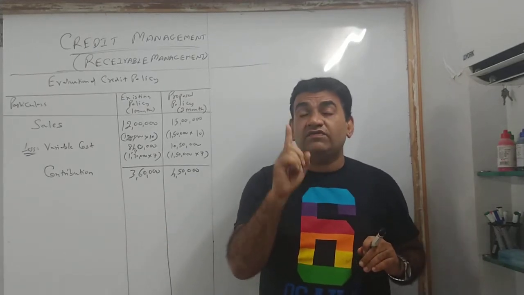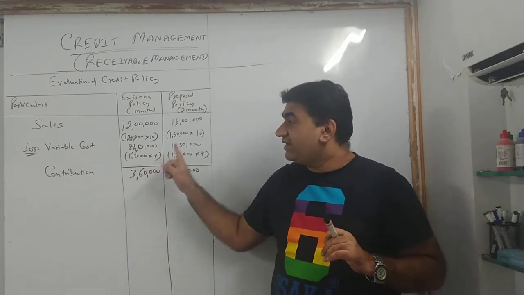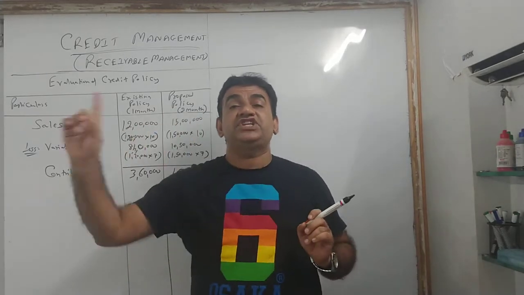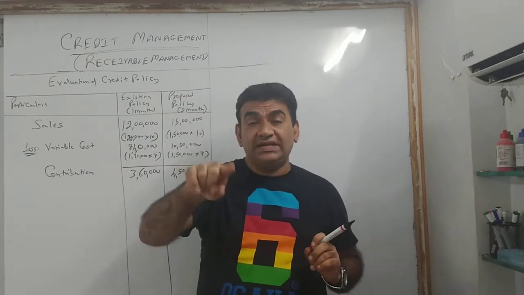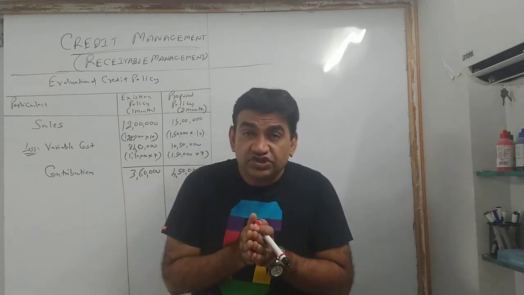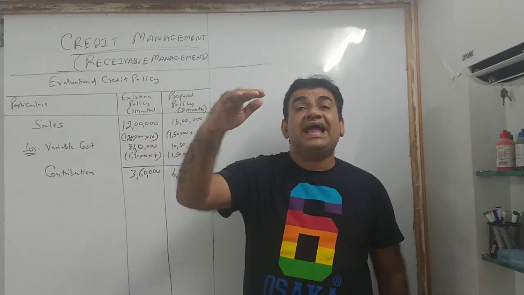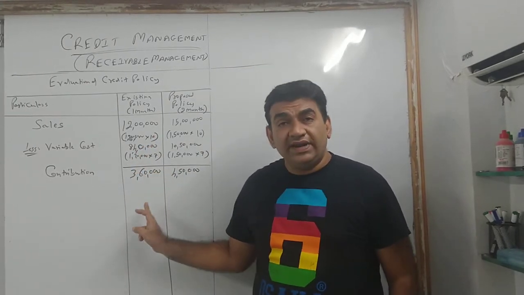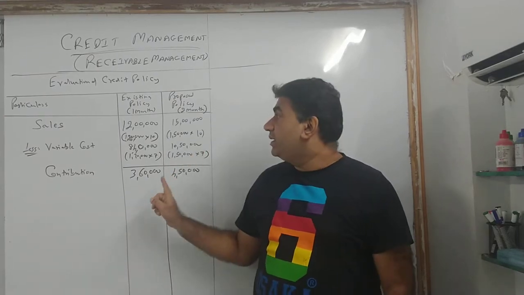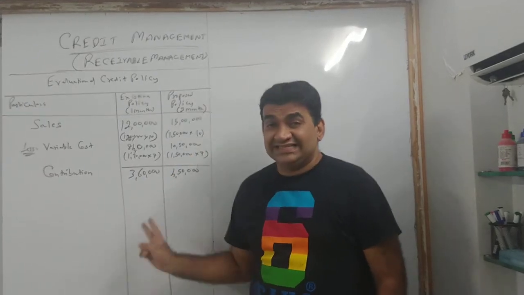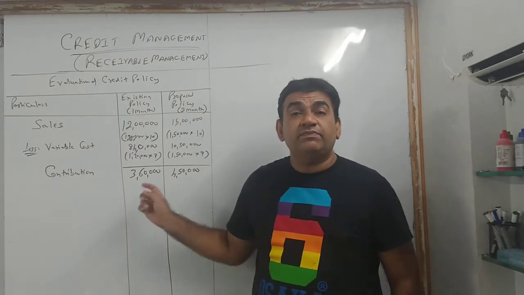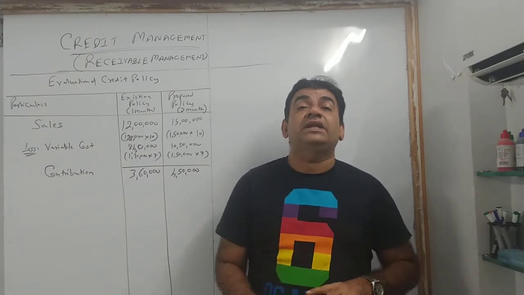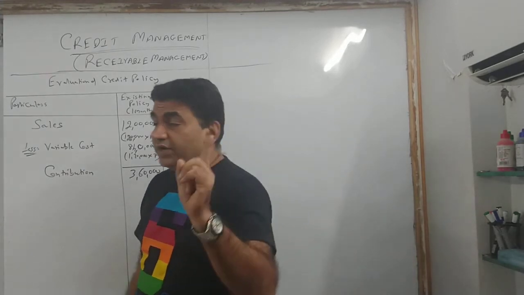Don't make a mistake of taking fixed cost the same way how you took variable cost. Variable cost units के हिसाब से it will change. So the number of units I have to multiply by 7 rupee per unit. But fixed cost will remain fixed. You'll have to take it at the existing level. So my existing units is 120. So 120 into 2, 2,40,000 will be my fixed cost for both the policies. Unless the question says proposed में fixed cost change होगा, then only it will change. Otherwise, it will not change. Okay? Keep that point in mind.